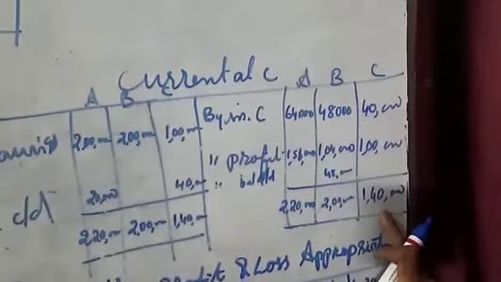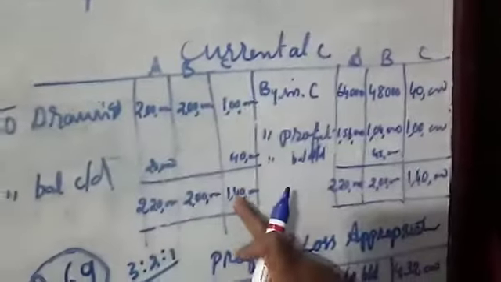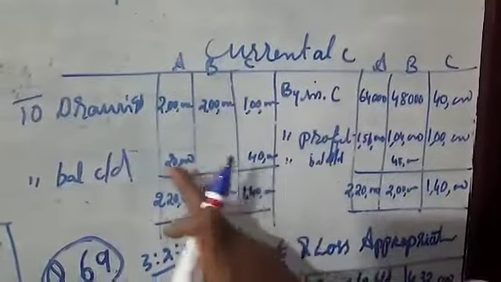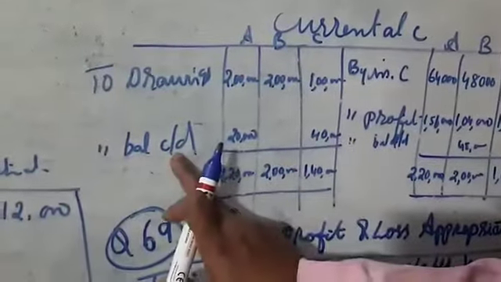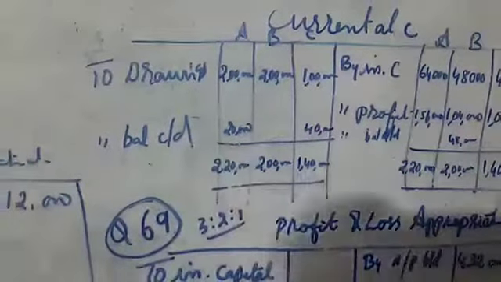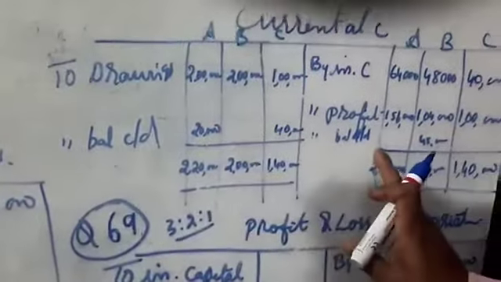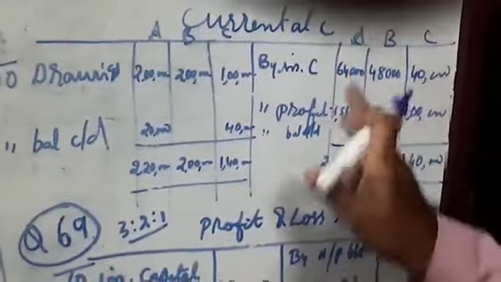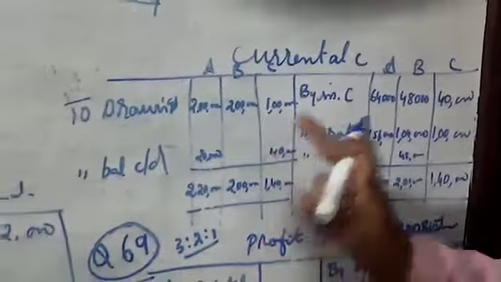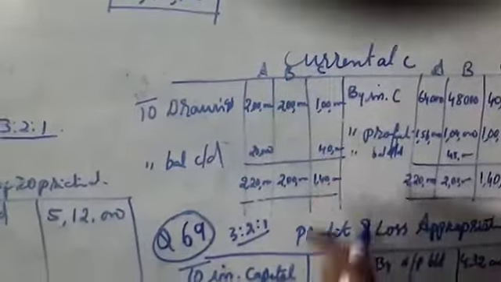C is total here 1 lakh 40,000. So 1 lakh 40,000 we write, 1 lakh minus 40,000. So for A and C the balance carried down comes here, and B's will come here. So that is the question of guarantee of profit, question 66B.